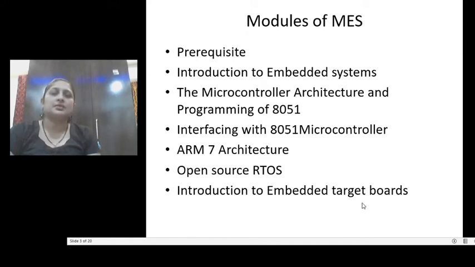According to the syllabus, there are 6 modules. The first is the prerequisite module. The second module is the introduction to embedded system. The third module is the microcontroller architecture and programming of 8051. The next module is the interfacing of 8051 with different devices. The next module is the architecture of ARM7, that is Advanced RISC Machine 7 architecture. After that, the second last module is the open source RTOS, that is real time operating system. And the last module you are going to learn is introduction to embedded target boards.